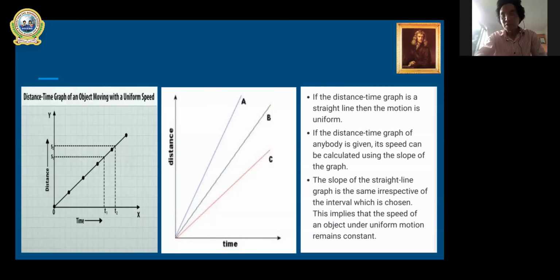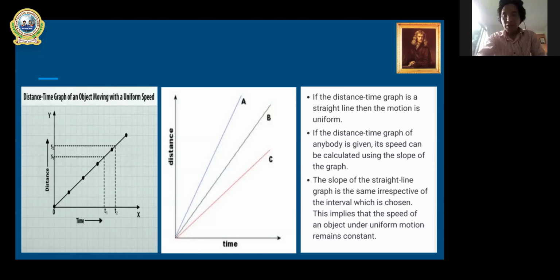Now the second figure, where you can see three straight lines. All these three straight lines, A, B, and C, say that in all three conditions the body is in uniform speed, in uniform motion. In A, B, and C, the body is covering equal distance in equal intervals of time. But the difference this graph wants to show you is that during A the body has more speed. That means the body covers a large amount of distance in the same time.